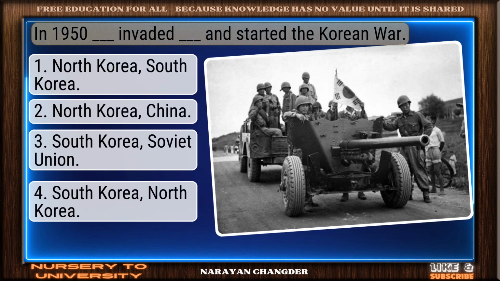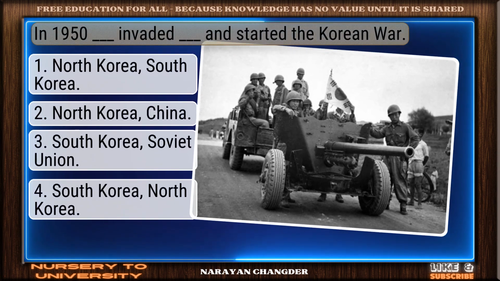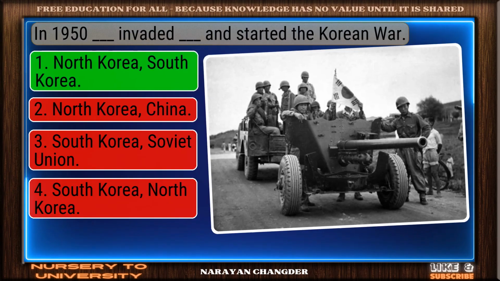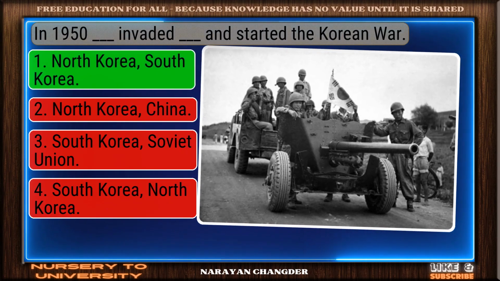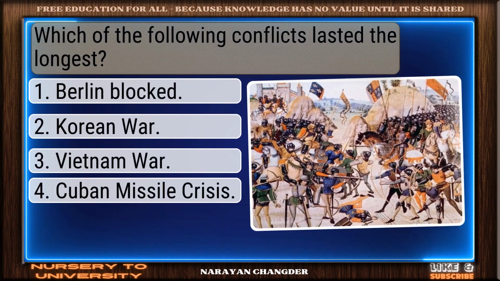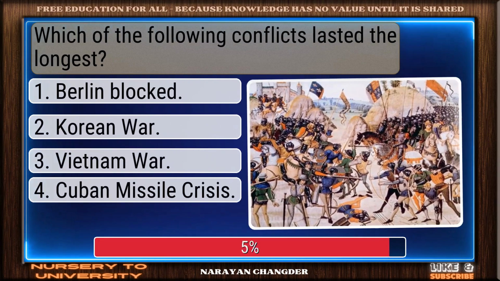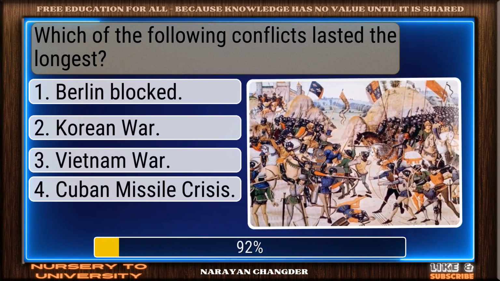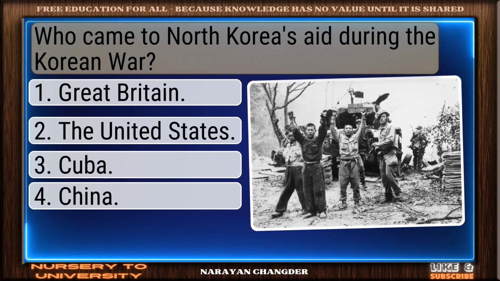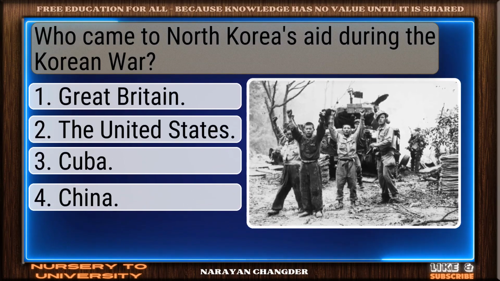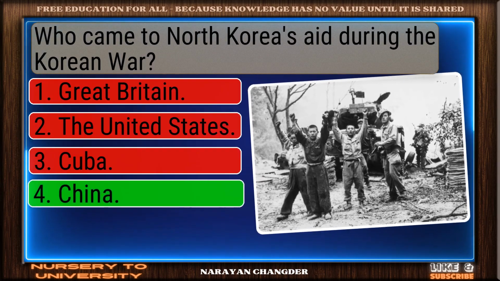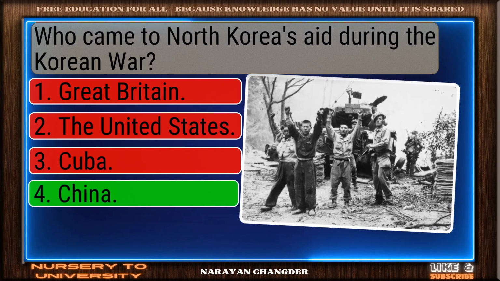In 1950, Dash invaded Dash and started the Korean War. Smart move. North Korea, South Korea is an accurate answer. Which of the following conflicts lasted the longest? Solid response. Vietnam War is a valid choice. Who came to North Korea's aid during the Korean War? Nicely done. China is a solid answer.